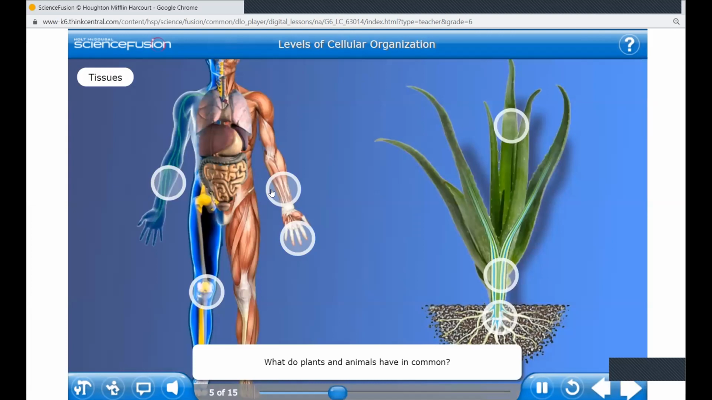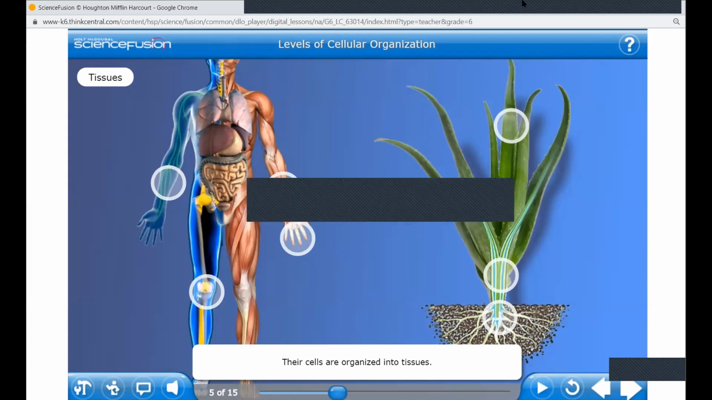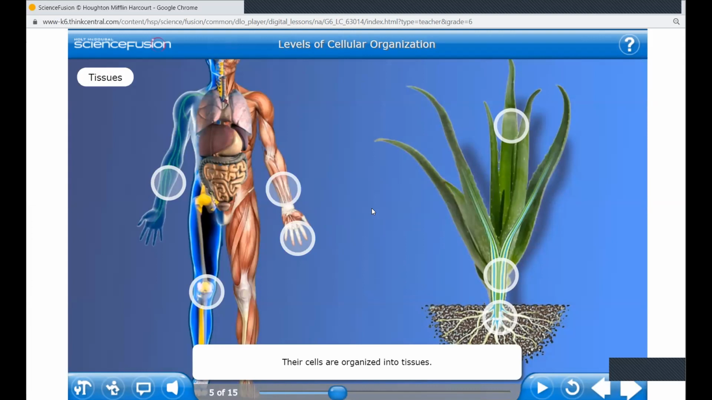What do plants and animals have in common? Their cells are organized into tissue. Because that day we wrote about animal tissue and plant tissue, right? What was common in them? That they both have tissue that provides protection, nourishment, and support. Yes, they have the same tissues that help us to grow.